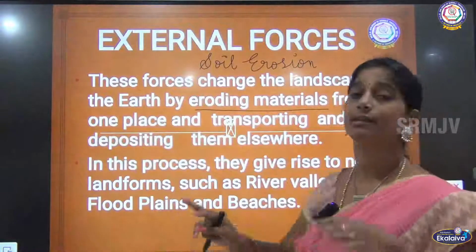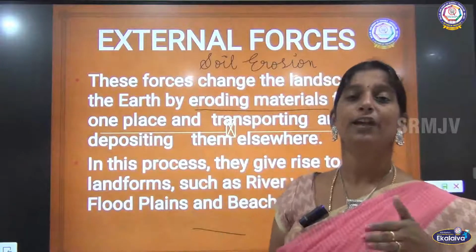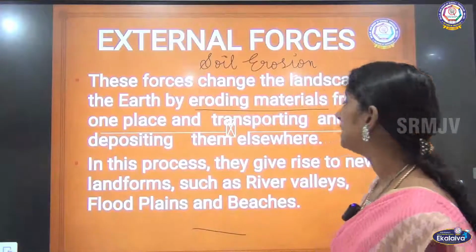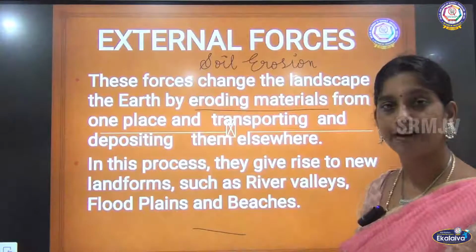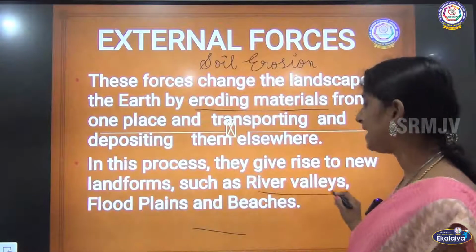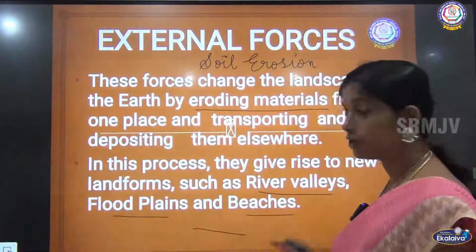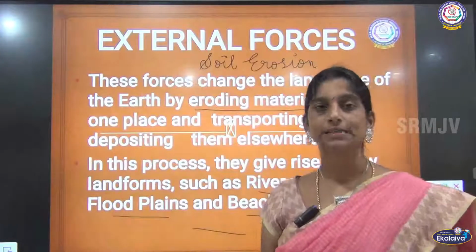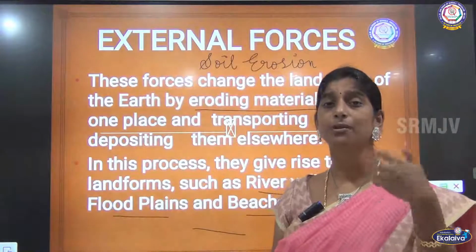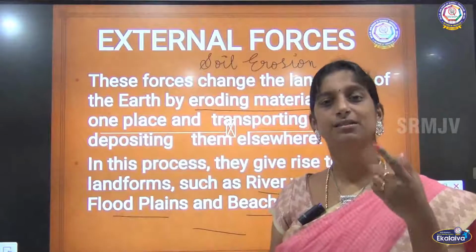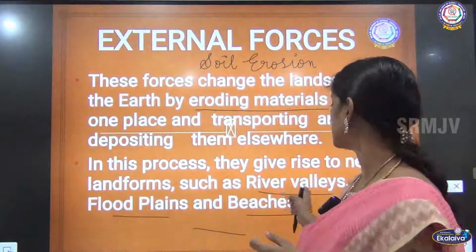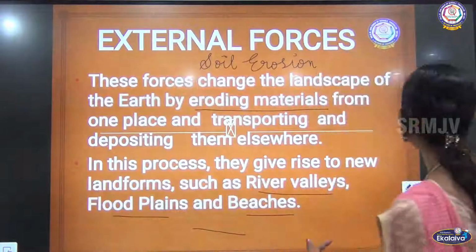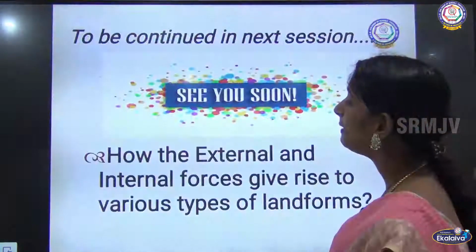So like that, the landforms which are created, we call them landforms created by the external forces. Right? So in this process, they give rise to new landforms such as river valleys, floodplains and beaches. So all these are the landforms which are created because of the external forces. So for internal forces, we have seen fold mountains, block mountains and rift valleys, and for external forces, we are seeing river valleys, floodplains and beaches.